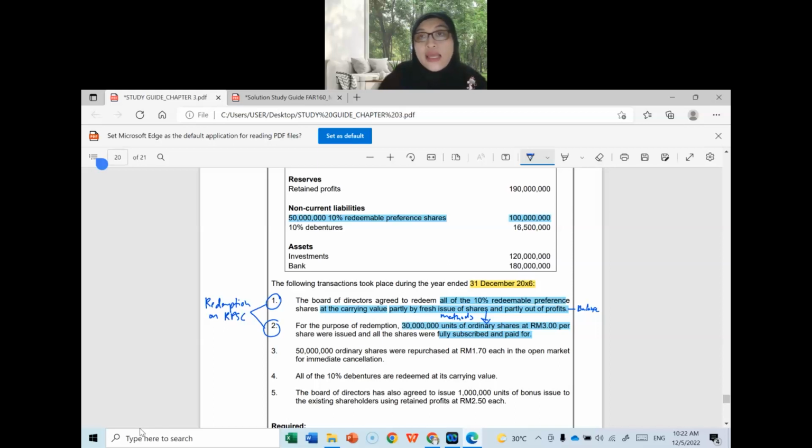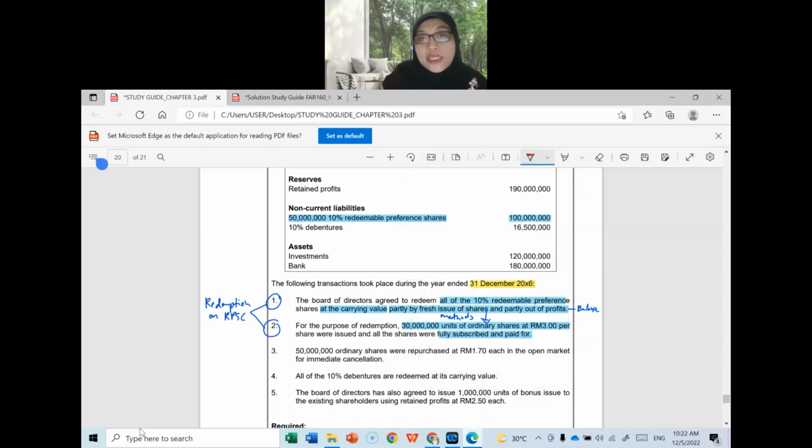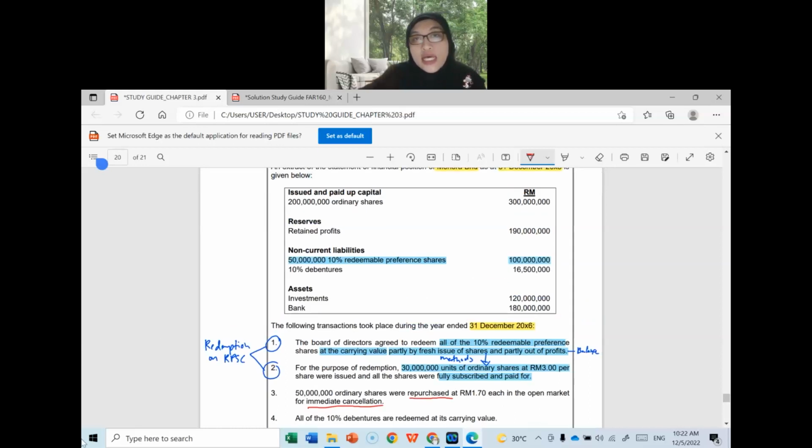Let us look at additional information number 3. It says that 50 million of the ordinary shares were repurchased at RM1.70 each in the open market for immediate cancellation. We have ordinary shares up here, and this time the company wants to do the share buyback.